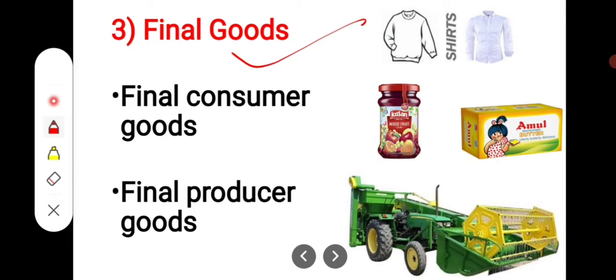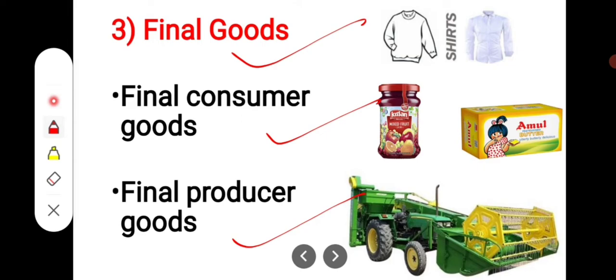Okay. So students, further these final goods are classified into final consumer goods and final producer goods. So what are final consumer goods? Final consumer goods are those which are finally purchased by the consumer for the satisfaction of wants, for example bread, jam, butter. These all are used by the consumers. And what are final producer goods?